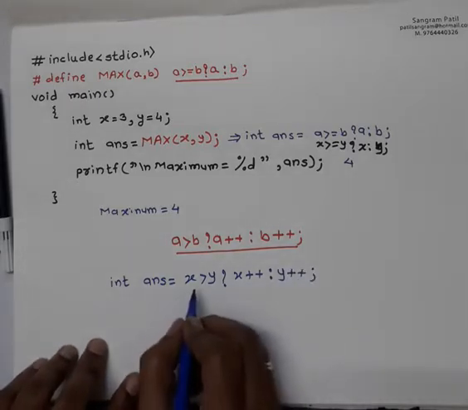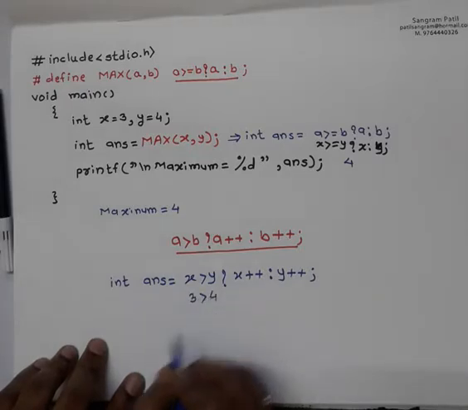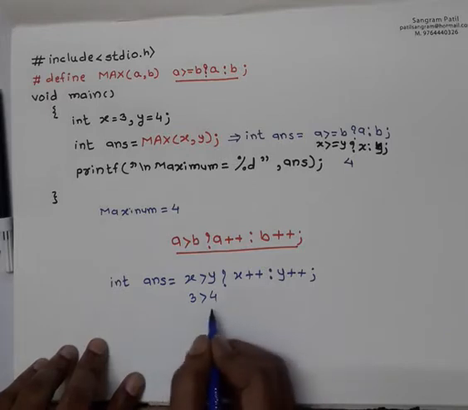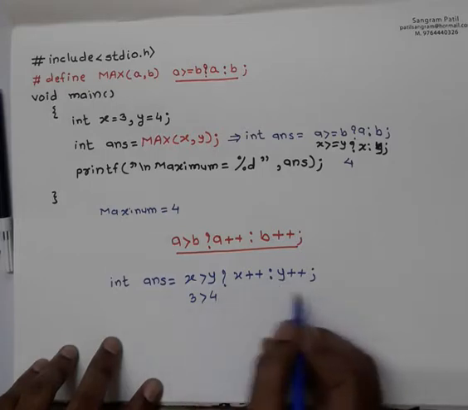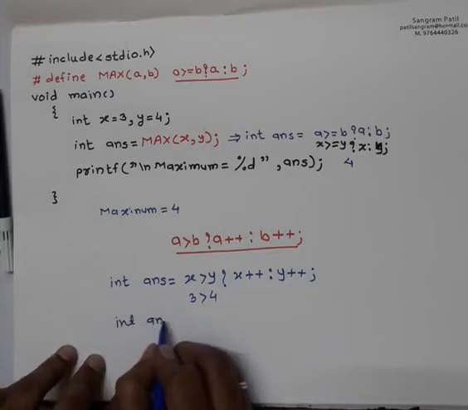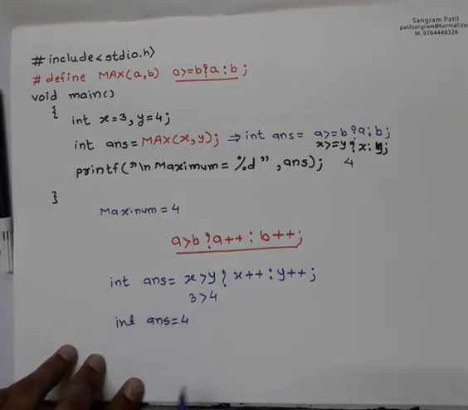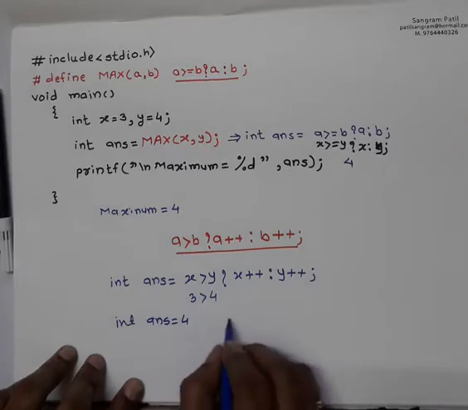Now this will check whether 3 is greater than 4, the condition is not satisfied, so it will go to the y plus plus. Y plus plus means use the value of y, so the value of y is currently 4, so this will make answer equal to 4, and it will then increment the value of y, and the value of y becomes 5.